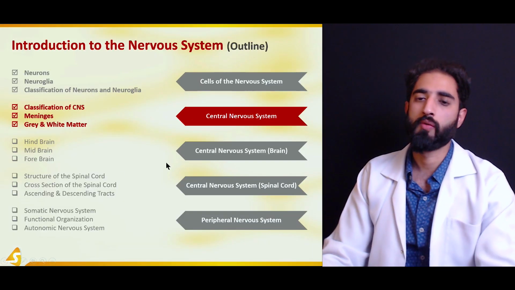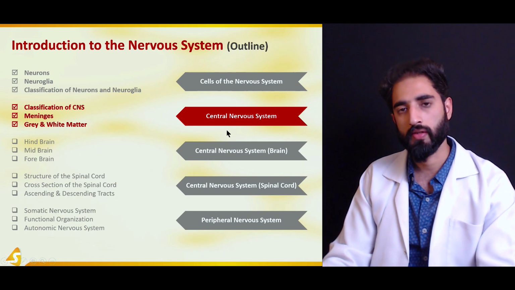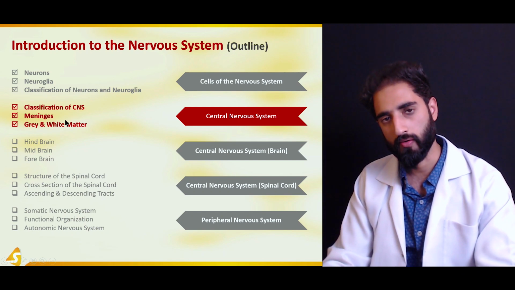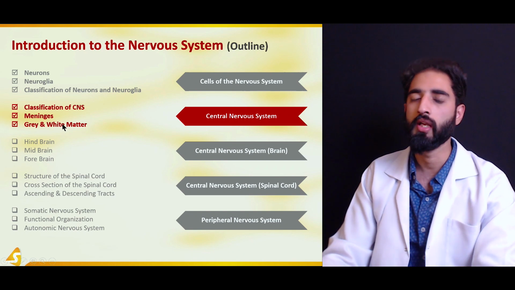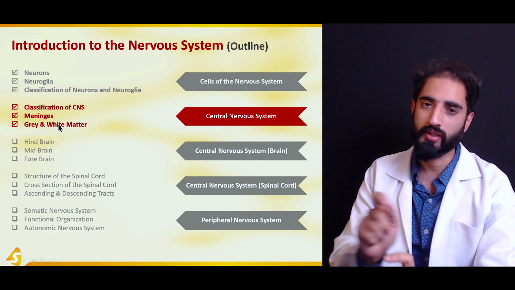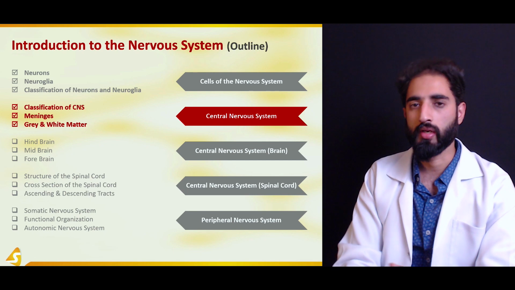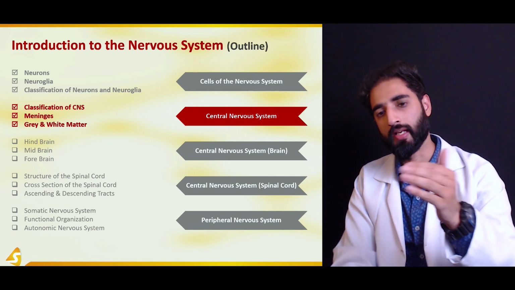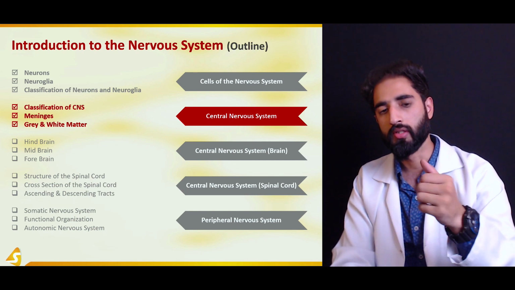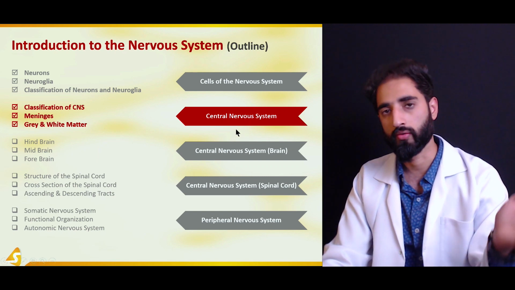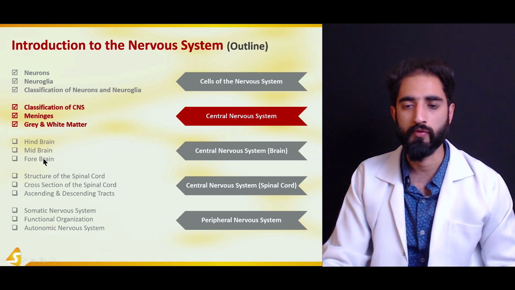So in this lecture, we talked about the basic classification of the central nervous system, the coverings of the central nervous system, and the gray and white matter of the central nervous system. And then we also talked a little bit about the organization of the brain, which we are going to take a look at deeper in detail in the next section, in which we are going to talk in detail about hindbrain, midbrain, and forebrain.